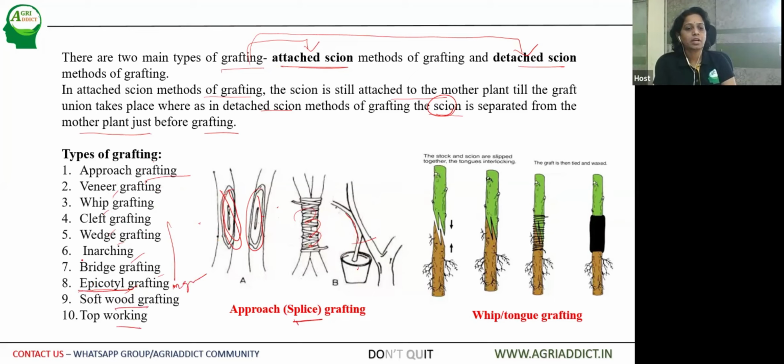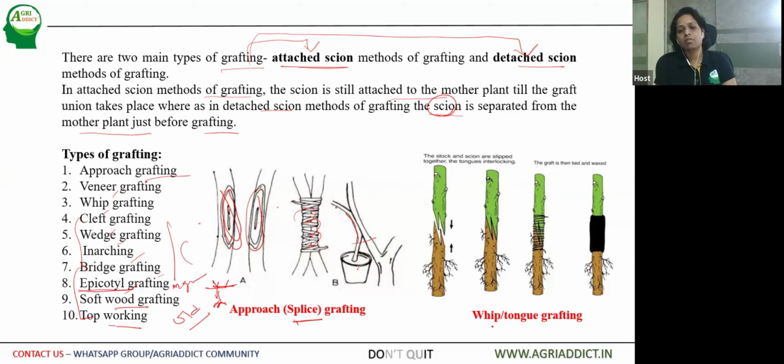Here, cleft grafting, bridge grafting and top working can be used for old orchards to rejuvenate them with new varieties. The old trees will be headed back, and the root system is still intact, and the headed back trees can be rejuvenated with the help of top working with new scion cultivars.